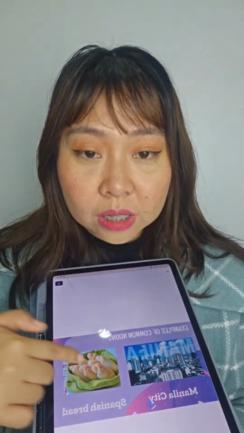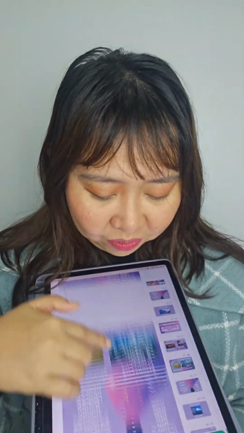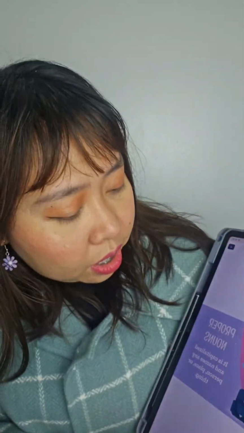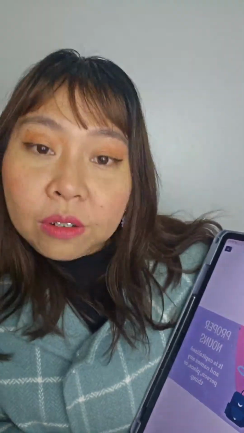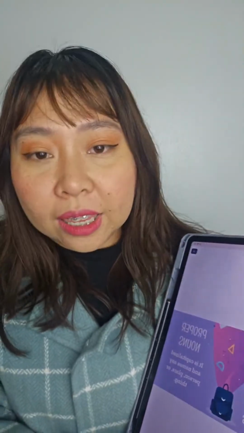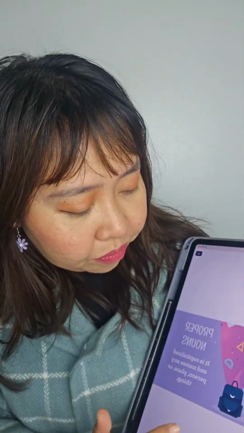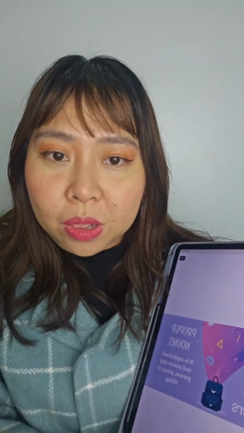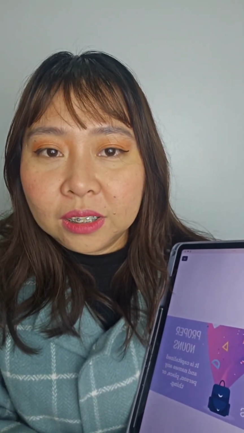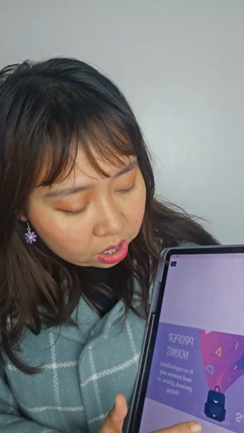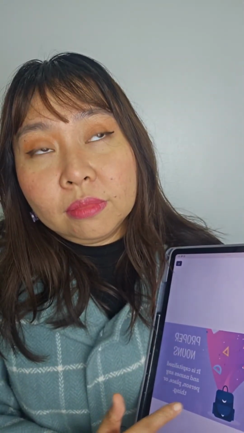Examples of proper nouns include Manila City and Spanish bread. We have to remember that we use a capital letter for proper nouns, and we use a small letter for common nouns.